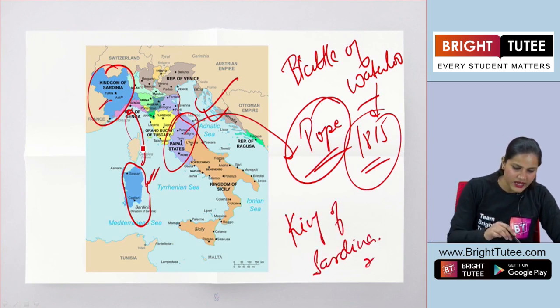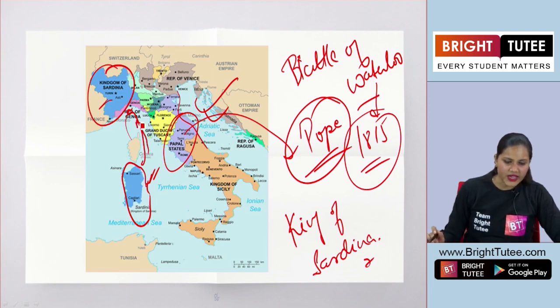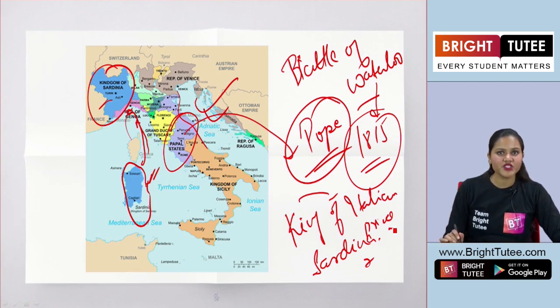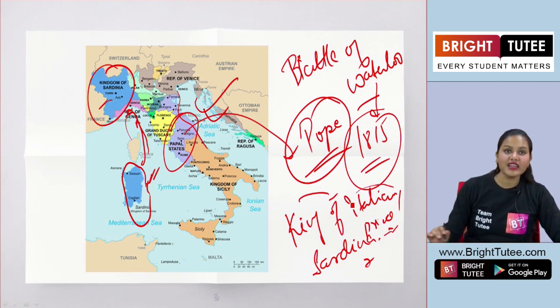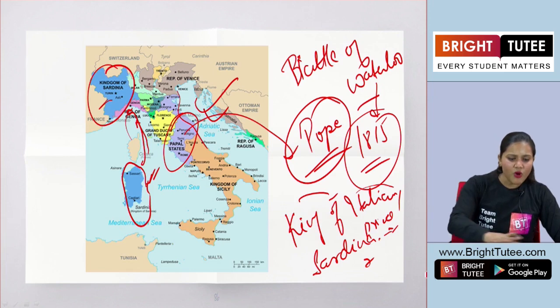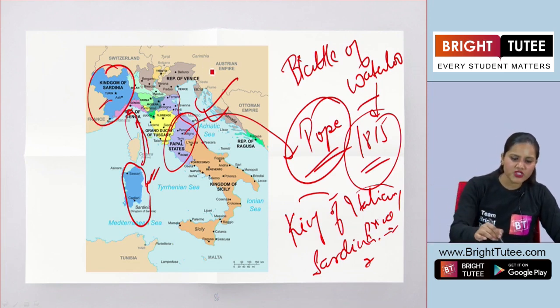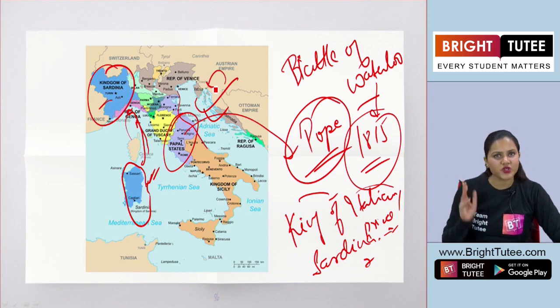Piedmont and Sardinia, it was given to the King of Sardinia. And the King of Sardinia was the only Italian prince here. You have to keep that in mind. Now this was the only region that was under the Italian prince, and all the other regions, they were under the French Empire or the Austrian Habsburg or the Spanish Empire.